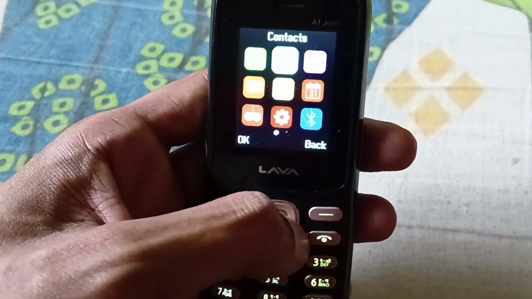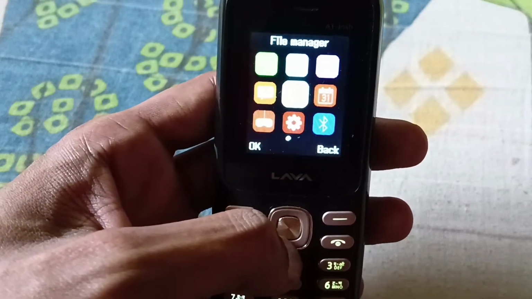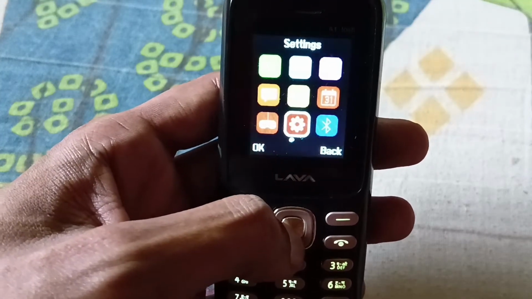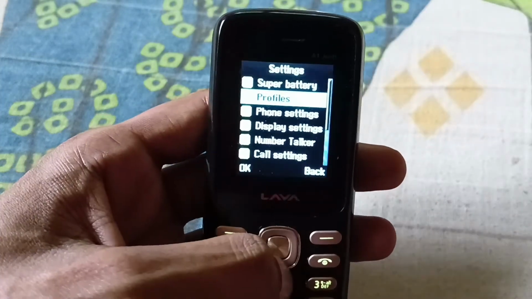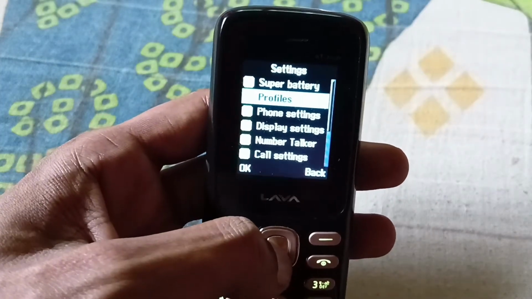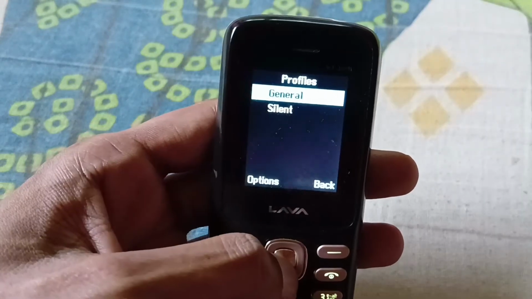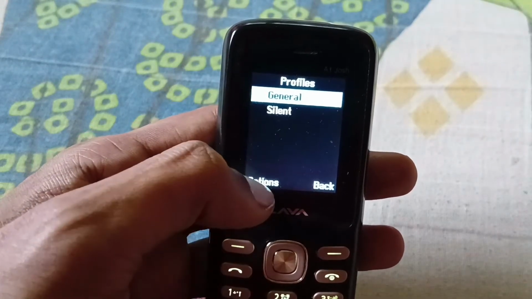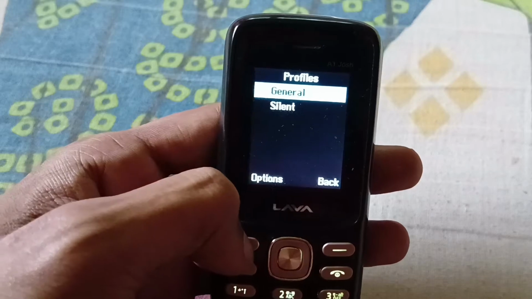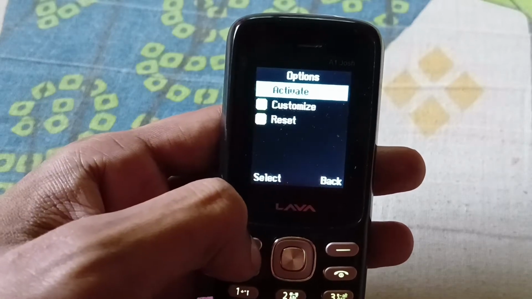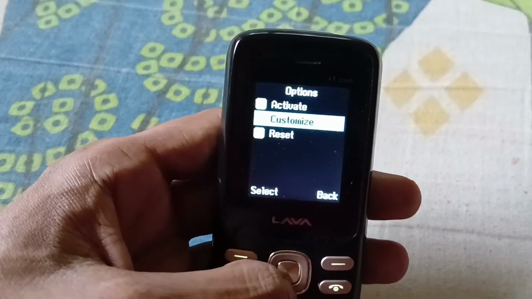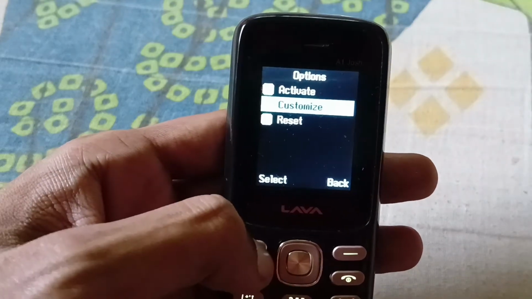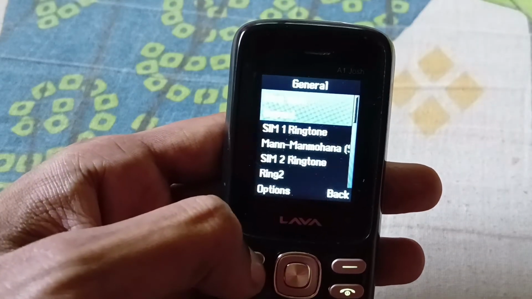Using the 4 key, select the gear icon. This is the settings icon. Click OK. Click profile. Select OK. Here you will see the option. Just tap option, then go to customize using the 4 key and select this customize option,